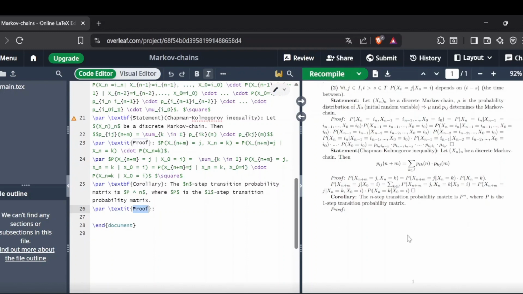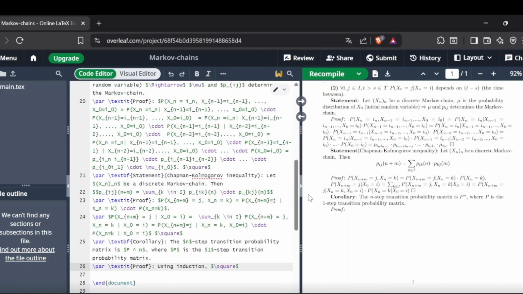We are using induction for n plus m. When n plus m equals 1, it's true, and the n plus m equals 2 case is from the previous statement. The ij element of the matrix, the two-step transition probability p_ij^(n+m), equals this thing, and this is the formula for the matrix multiplication. So you can see that it holds for n equals 2. Write down something. So using induction,